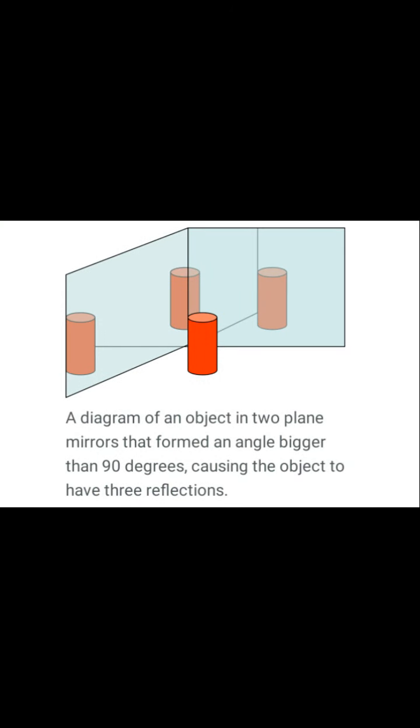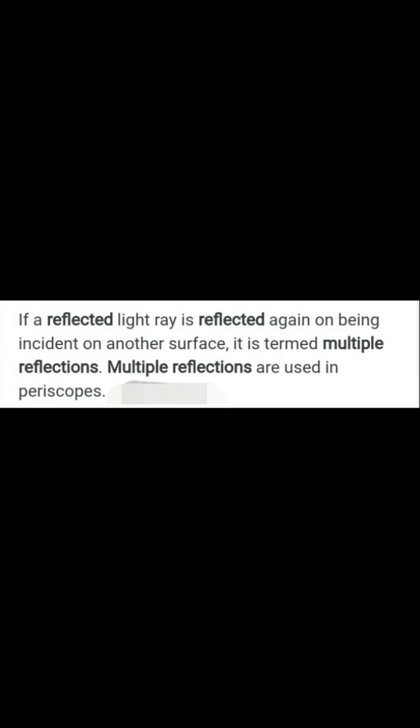And this diagram shows you the reflection of light. A diagram of an object in two plane mirrors that form an angle bigger than 90 degrees, causing the object to have 3 reflections. So, this is a multiple reflection. What is a multiple reflection? If a reflected light ray is reflected again on being incident on another surface, it is termed multiple reflections. Multiple reflections are used in periscopes.